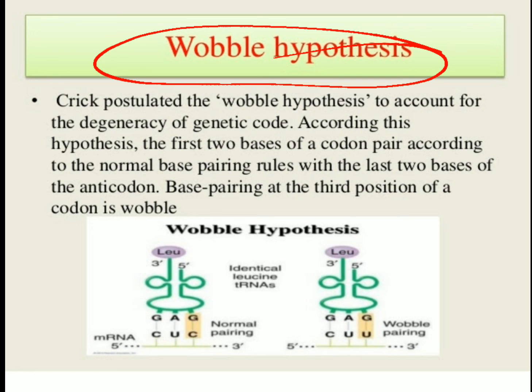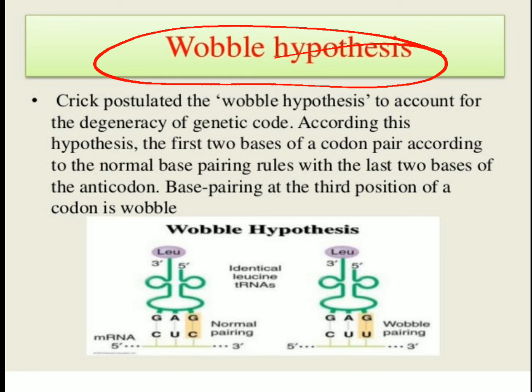It accounts for the degeneracy of the genetic code. According to this hypothesis, the first two bases of the codon pair according to normal base pairing rules with the last two bases of the anticodon. Base pairing at the third position of the codon is wobble. For example, AAG can recognize two codons, UUU and UUC.